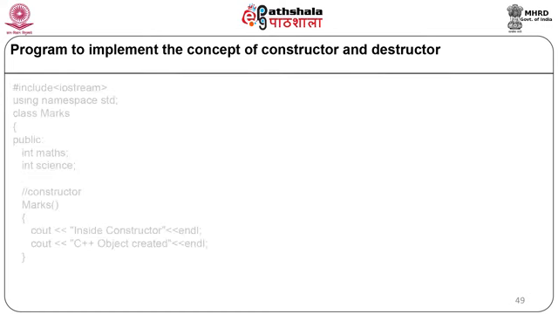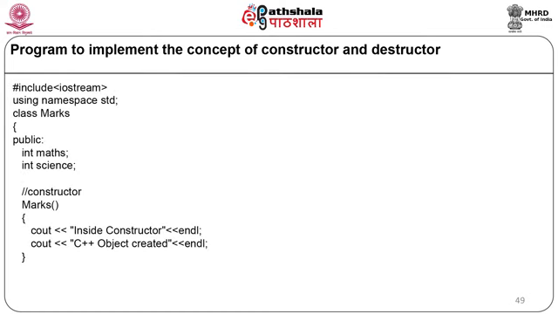We will start with the program: #include <iostream.h>, using namespace std. Here we are going to declare the class marks. In a public section there are two data members, integer maths, integer science. Here we are going to declare the constructor marks, opening and closing brackets, cout the message inside the constructor, cout C++ object is created, and the constructor ends.